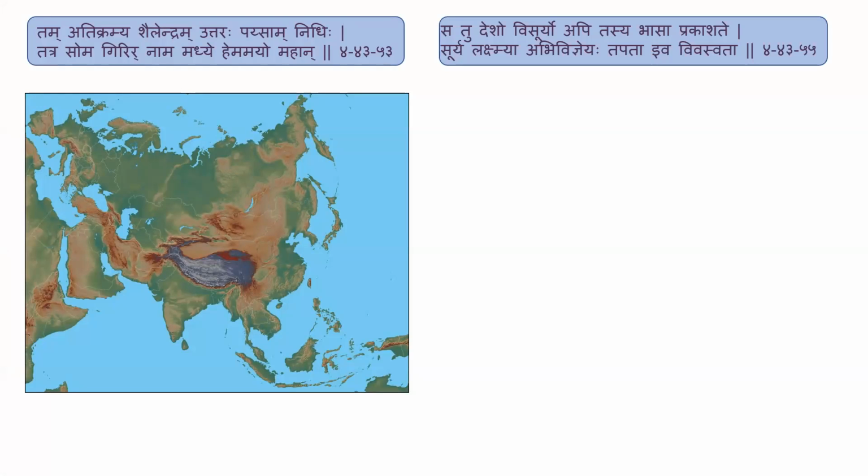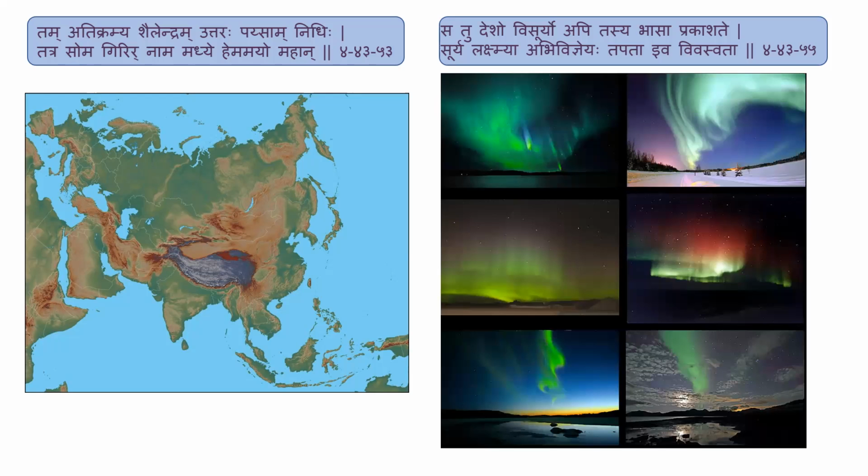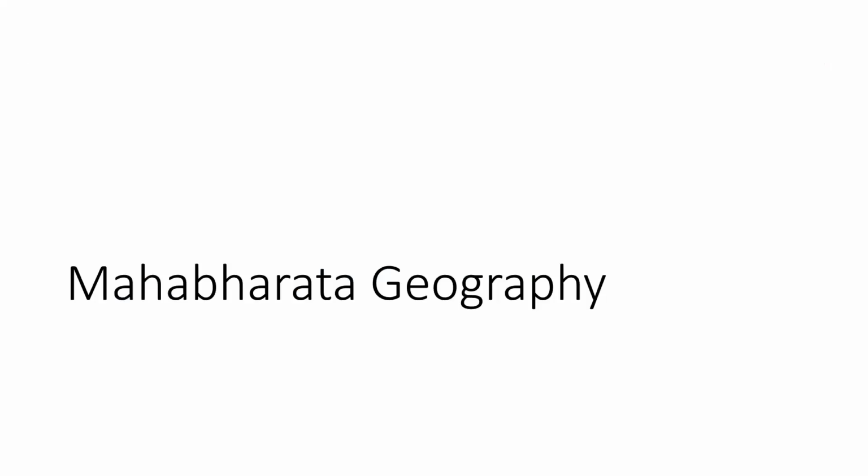The area is described as the land of Devas, but it is also described as Visuryo, meaning without the sun. However, even when the sun is not present, and that is a fact for a significant portion of time in some portions of the northern hemisphere and also in the southern hemisphere near the polar regions, there is a description of the northern lights, aurora borealis, for example. Now, why do I mention this? Because the same description also gets repeated in the Mahabharata. All right. So let's talk about the Mahabharata geography quickly.